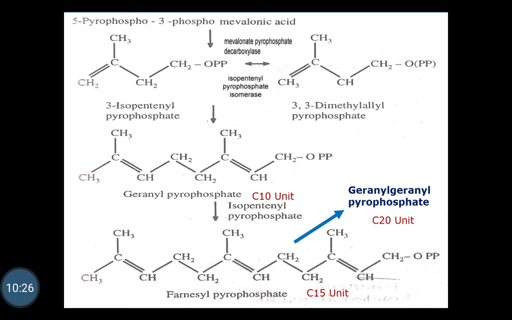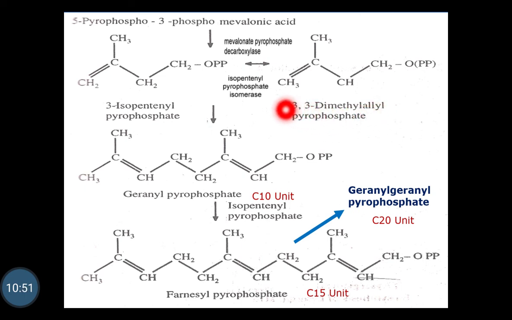Then from 5-pyrophospho 3-phosphomevalonic acid, the formation of 3-isopentyl pyrophosphate and its isomer, 3,3-dimethyl allyl pyrophosphate, takes place.